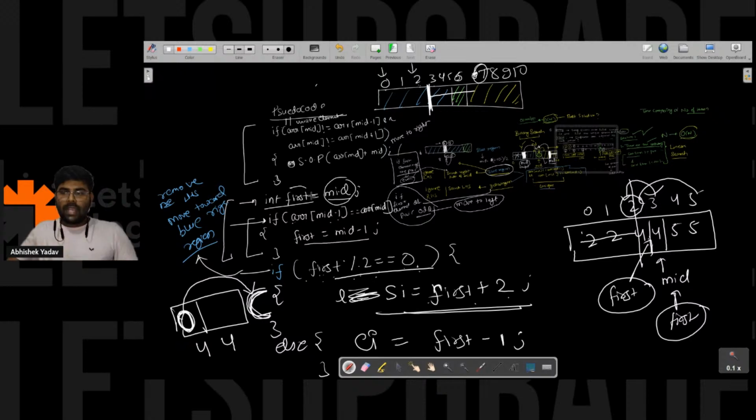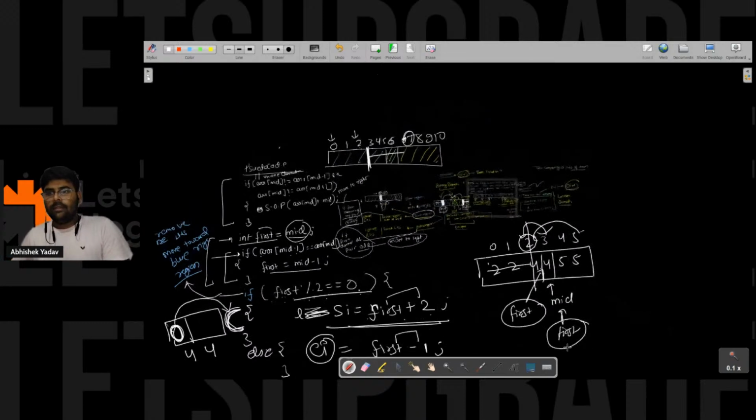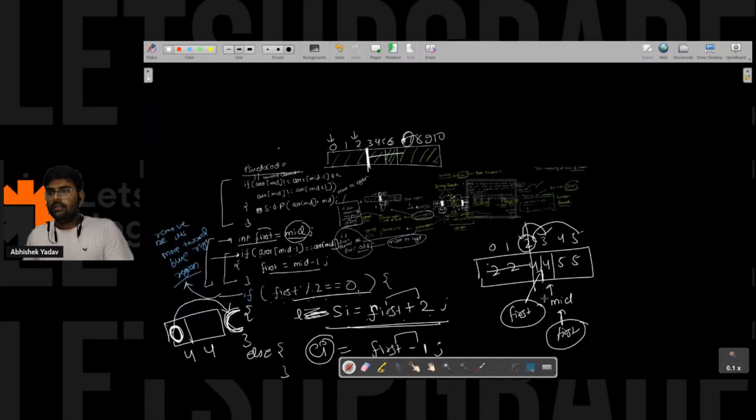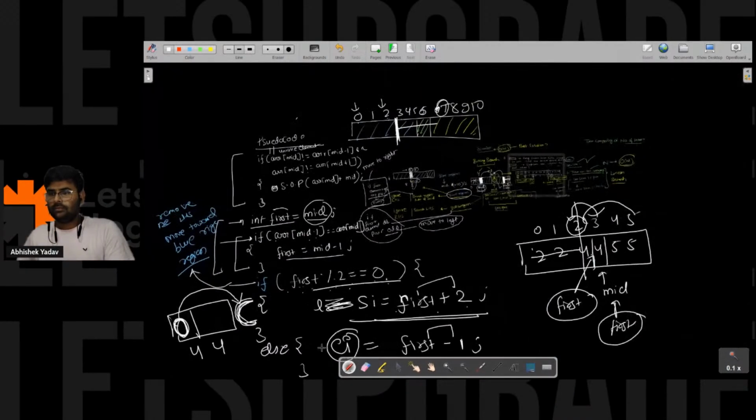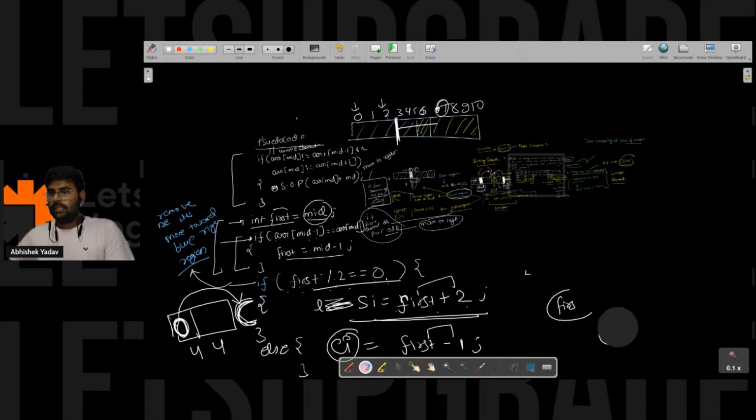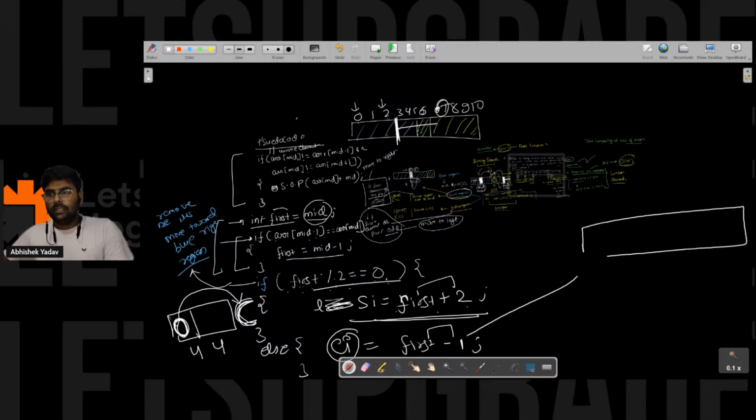Yeah. So why I have written first plus 2 and why I have written this first minus 1? In the else part, end index is equal to first minus 1. Why I have written this part? Okay. Else means, this else means what, guys? You are in the yellow region, right? You are in the yellow region, and in the yellow region, you know one thing,